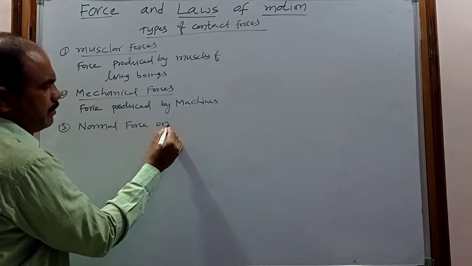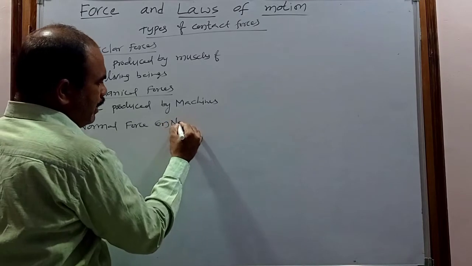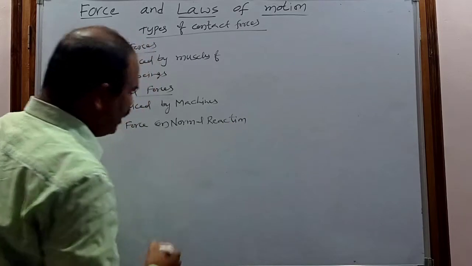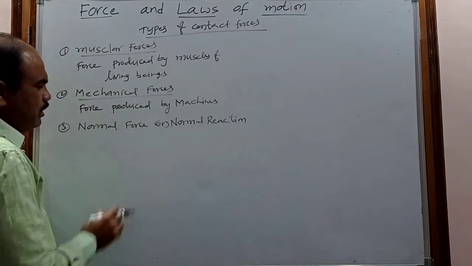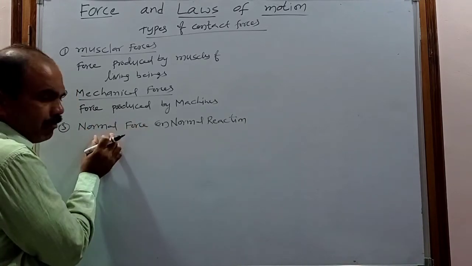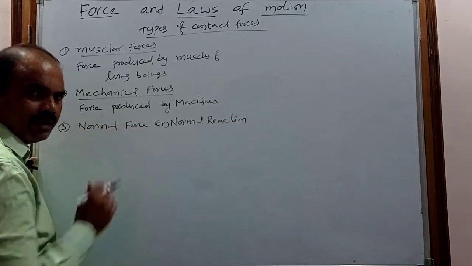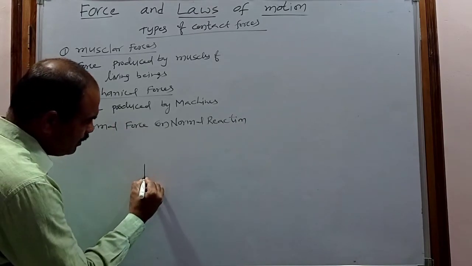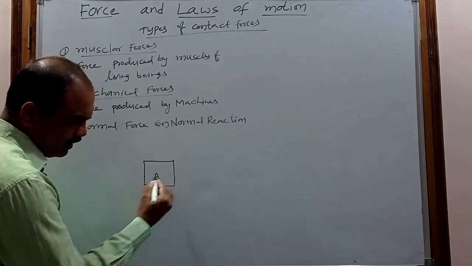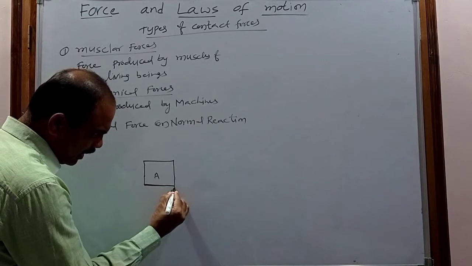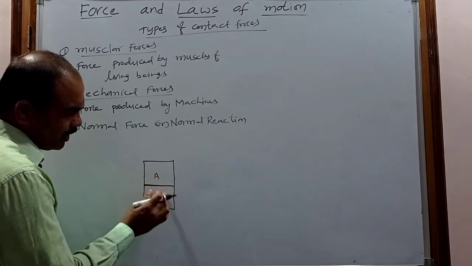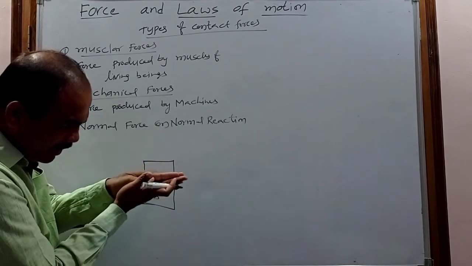Next, coming to the normal force, which is sometimes called normal reaction. Normal force is the force that acts normally when two objects are kept in contact. For example, consider this object A, and when object A is kept in contact with another object B, they are physically in contact.